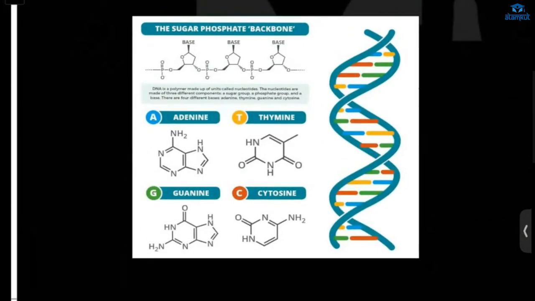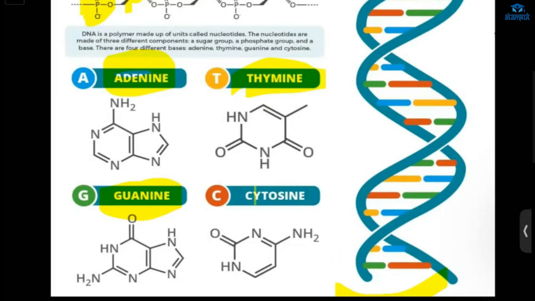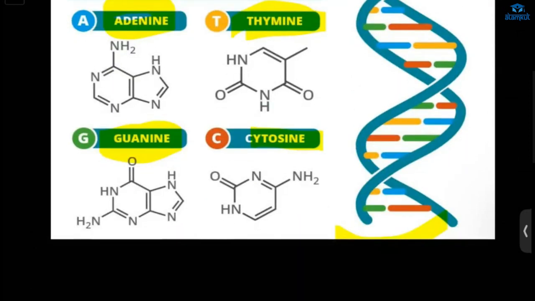See, this is our DNA structure. And the DNA is made up of nucleotides. That is, they have a sugar group and a phosphate, sugar, phosphate, and a base. The base can be adenine, thymine, guanine, or cytosine. DNA has a double helix structure.